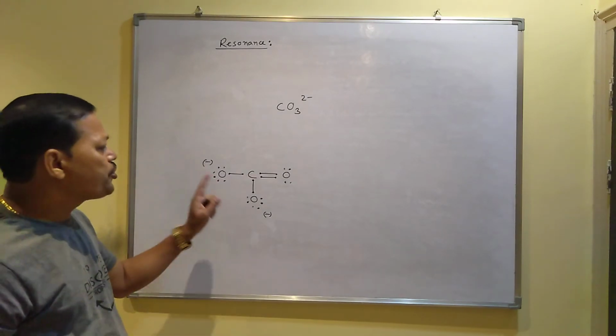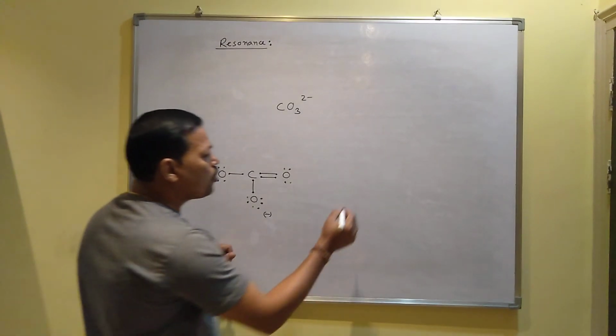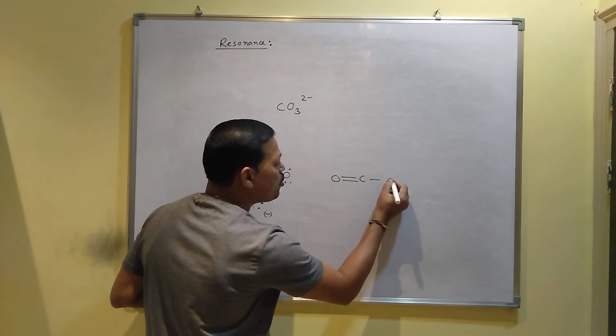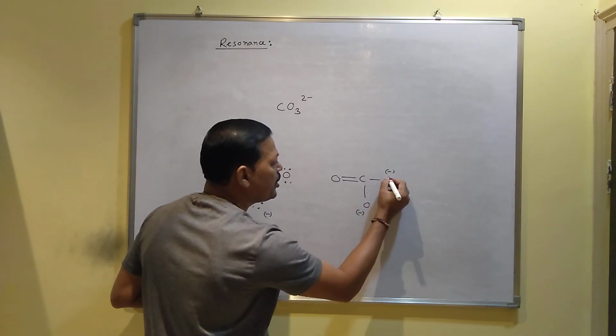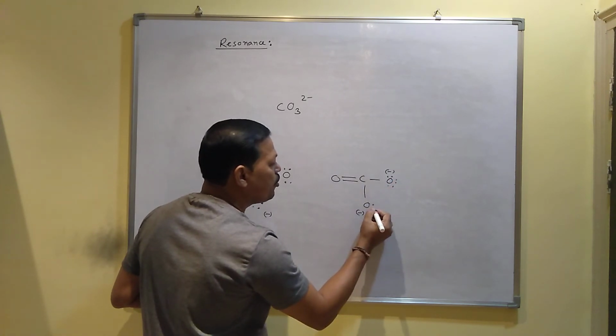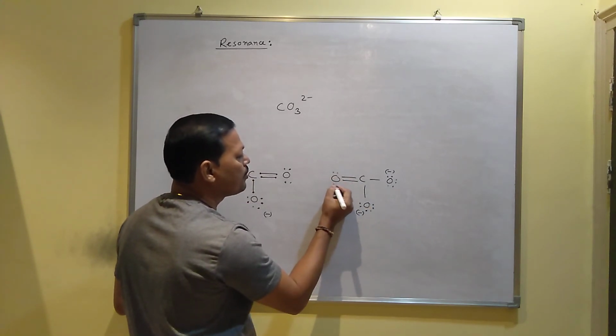Now suppose you have drawn the dot picture like this, and someone drew the dot picture like this. Here 3 lone pairs. Here 3 lone pairs. Here 2 lone pairs.